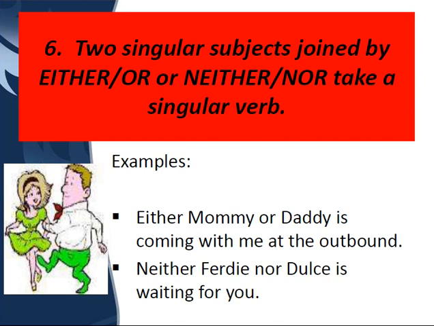Now two singular subjects joined by "either or", "neither nor", take a singular verb. So if "either" and "or" join two singular subjects, like "either mommy or daddy is coming with me at the outbound", mommy is singular and daddy is also singular. So that is why we are using "is" here. With "either or" and "neither nor" and singular subjects, we use a singular verb.